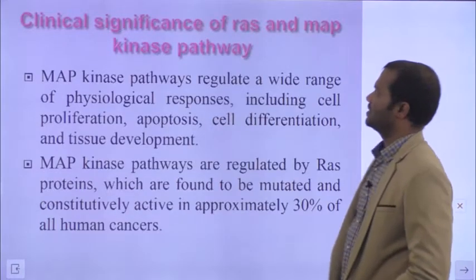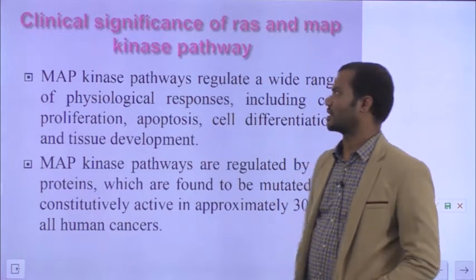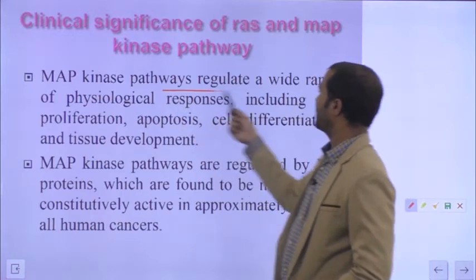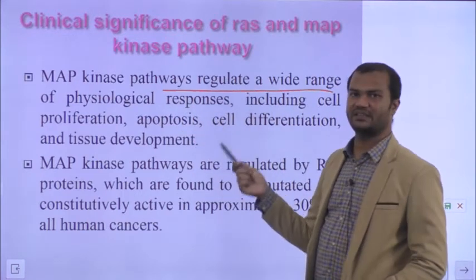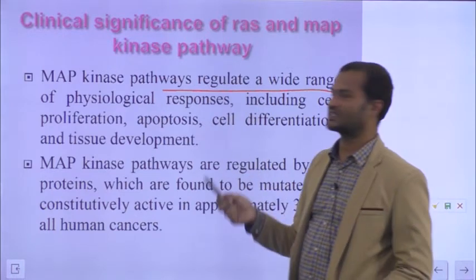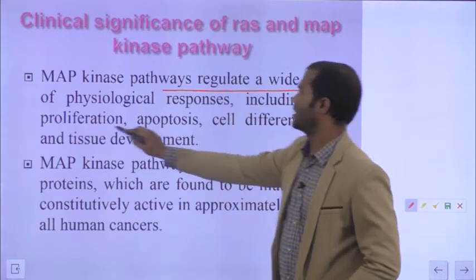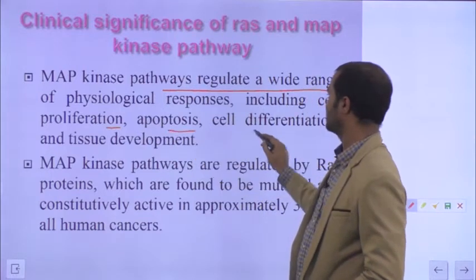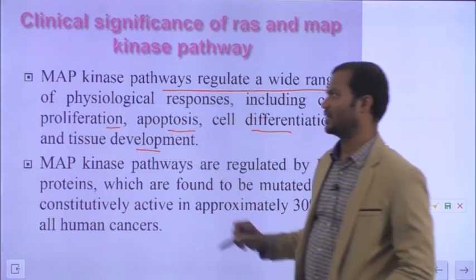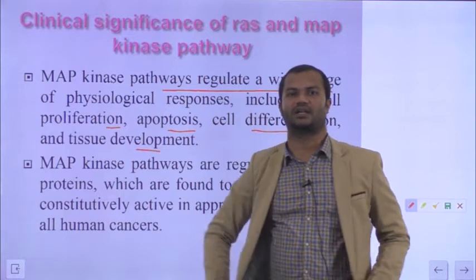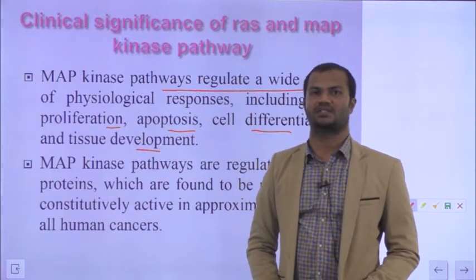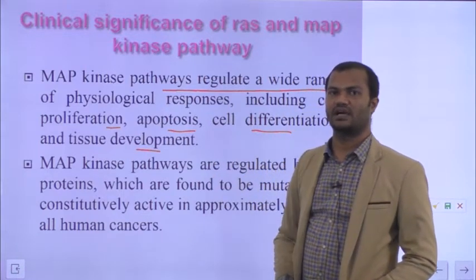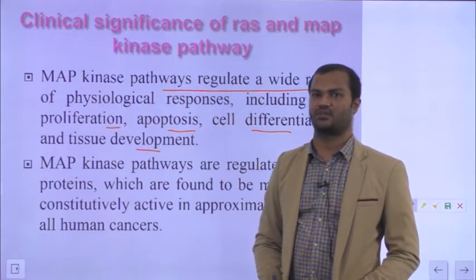So what is the clinical significance of the RAS-MAP kinase pathway? The MAP kinase pathway is involved in several physiological processes such as cell proliferation, apoptosis, cell differentiation and tissue development. These are some of the important cellular processes covered under the RAS-MAP kinase pathways.